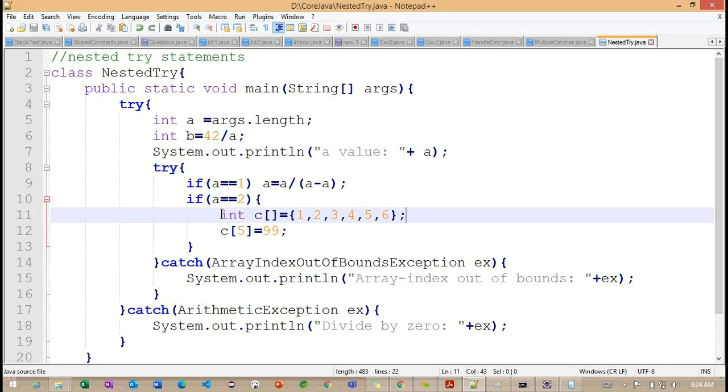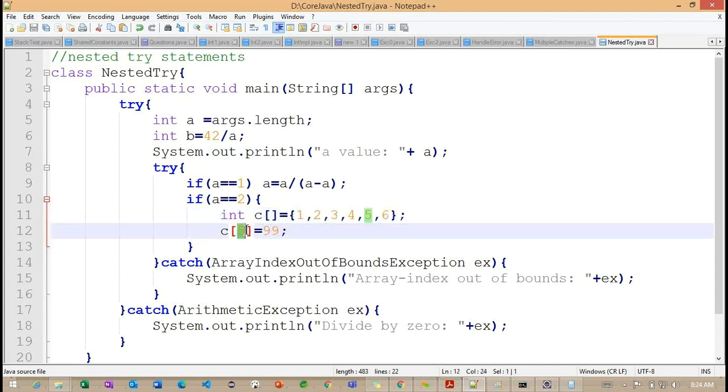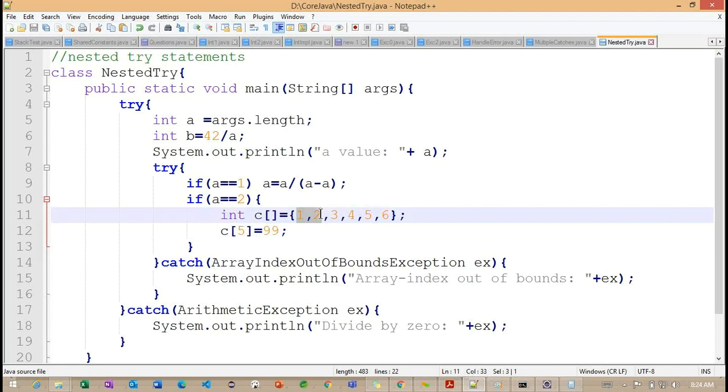So carefully observe what we are doing here. At line number 11, we are creating an int array. What is the size here? The size is 6. The indexes are 0, 1, 2, 3, 4, 5, so the last index is 5.